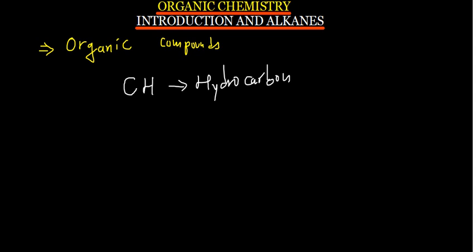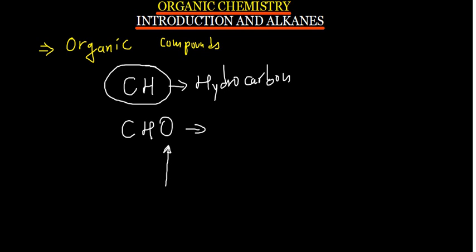If you have got a carbon with a hydrogen and then let's say with oxygen, this is not a hydrocarbon. Why? Because you have got oxygen. A hydrocarbon should only have carbon and hydrogen, only those two.